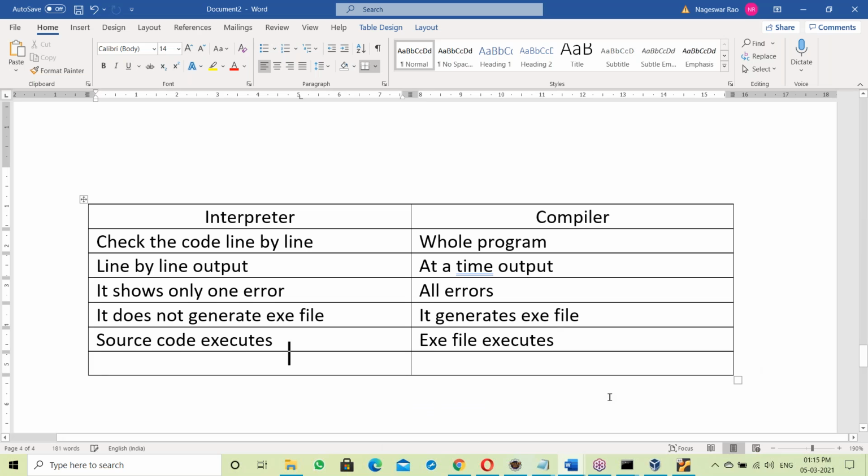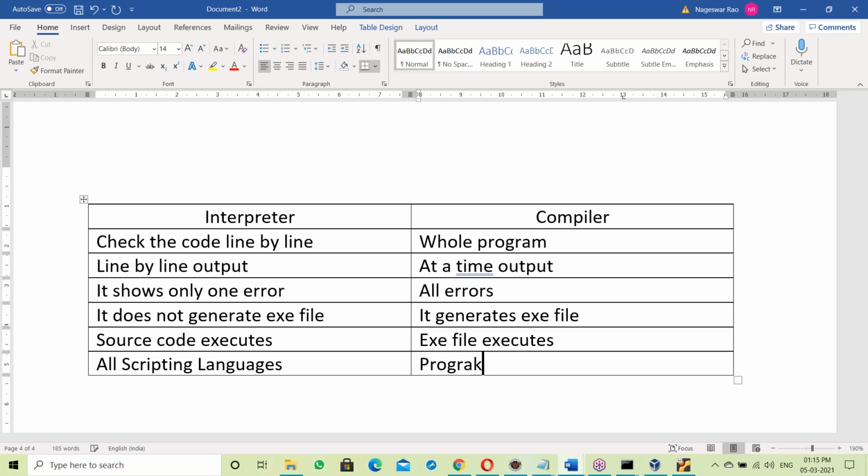Yes, next difference. Interpreter based language examples. Yes, these are all scripting languages. Okay, compiler based are programming languages.